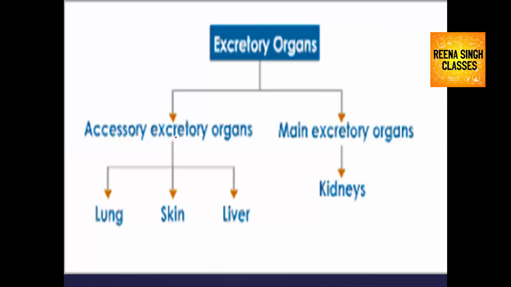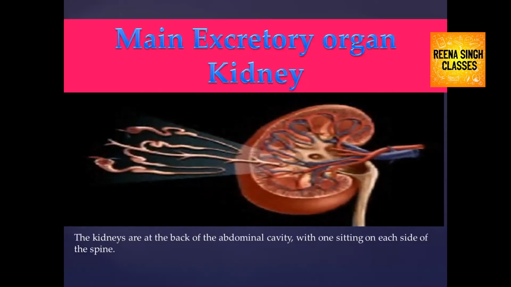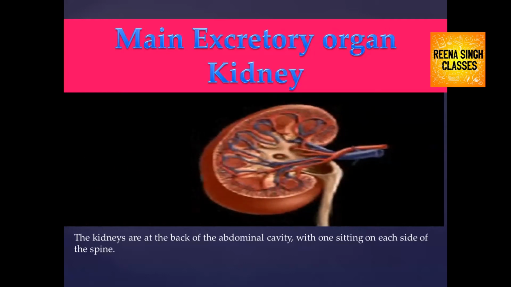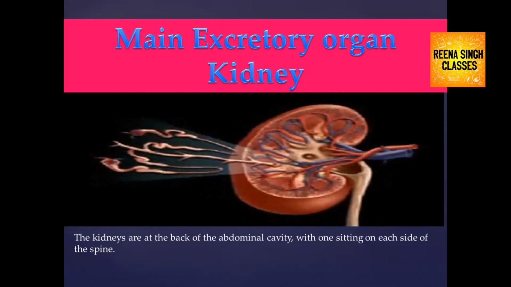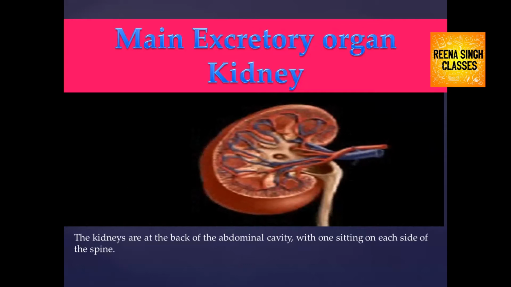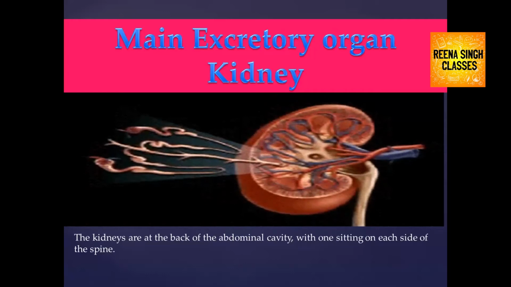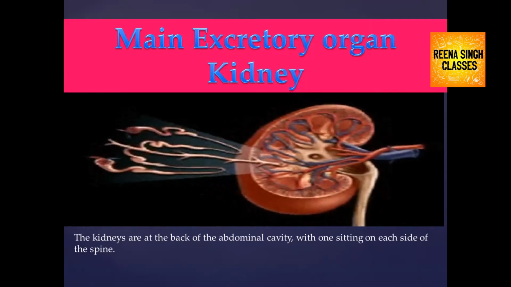Excretory organs which are involved in excretion: accessory excretory organs are the lungs, skin, and liver. The main excretory organs are the kidneys. Kidneys are reddish brown, bean-shaped structures situated below the level of the last thoracic and third lumbar vertebra, close to the dorsal inner wall of the abdominal cavity. Each kidney of an adult human measures 10 to 12 centimeters in length, 5 to 7 centimeters in width, 2 to 3 centimeters in thickness, with an average weight of 120 to 170 grams.